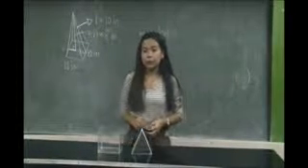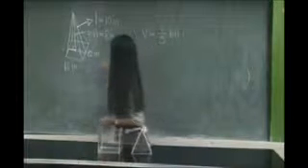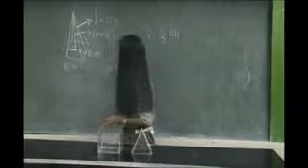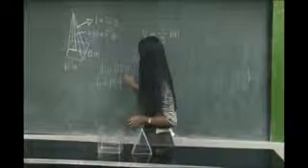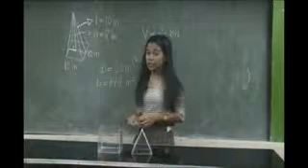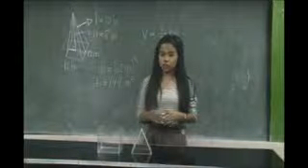The base of the pyramid is a square, whose area is 12 inches squared, which is now equal to 144 square inches. The height of the pyramid is 8 inches.